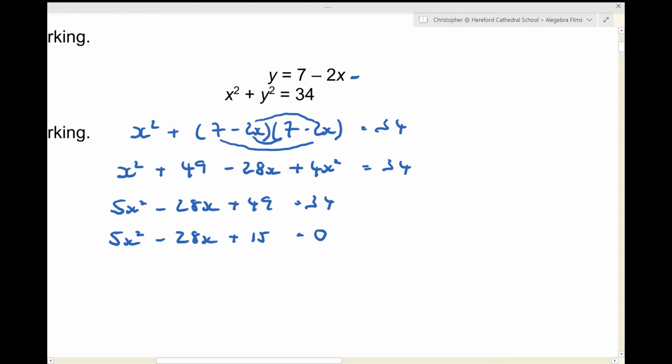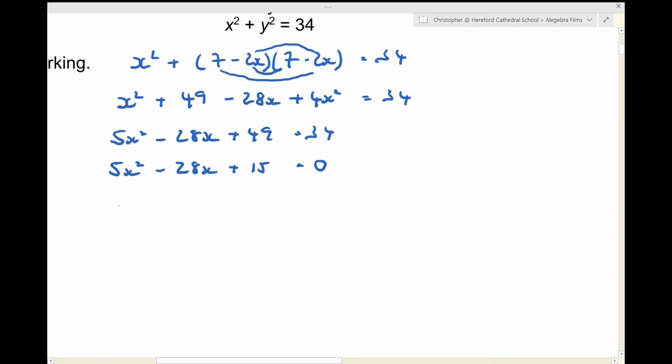Now, can I factorize that? Well, it's worth a try because I've got 5x squared, so that can only be 5x and x, and I've got 15 here, so possibly 5 and 3. If I combine the 5 with the 5x, then that's 25, and 3 would make 28, and they're both negative. So my solutions to this equation are that either x equals 5 or x equals 3/5.